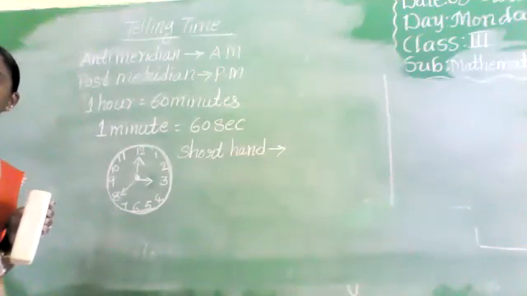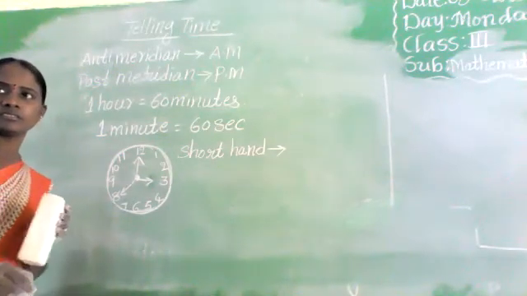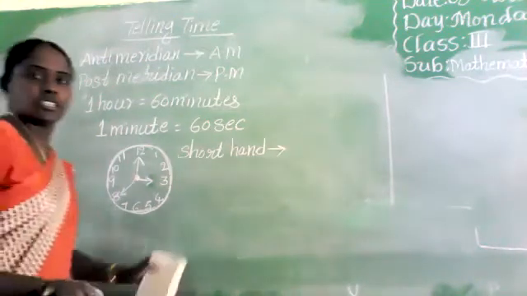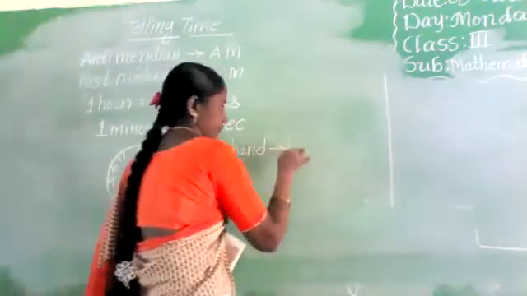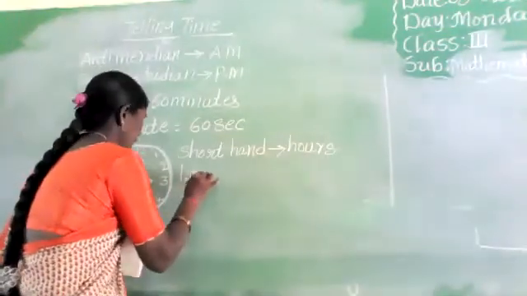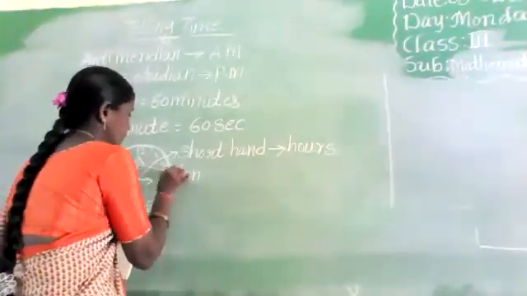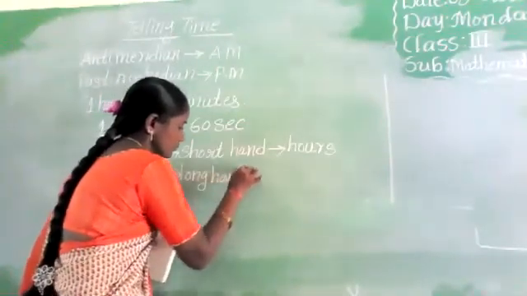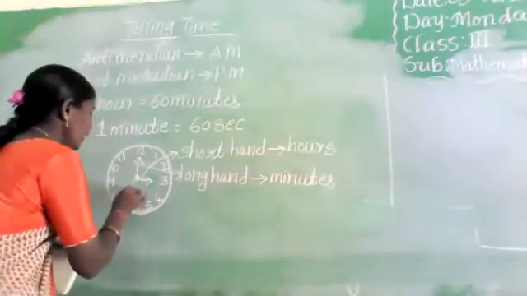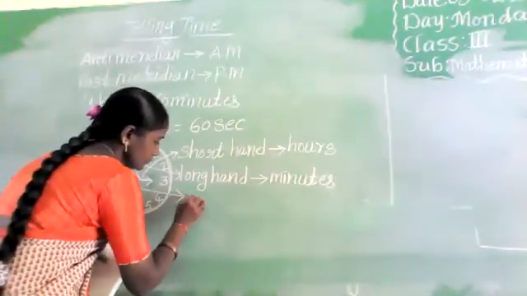Okay, the shorthand indicates hours, and the next, the longhand, indicates minutes. Next, one more hand, that is seconds.